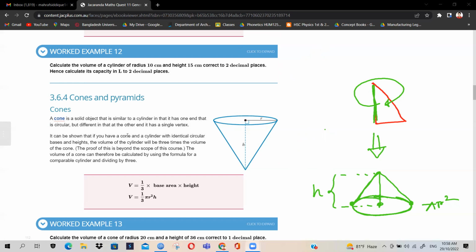So where was I? It can be shown that if you have a cone and a cylinder with identical circular bases and heights, the volume of the cylinder will be 3 times the volume of the cone. The proof of this is beyond the scope of this course. As I said, you will need the use of differentiation.